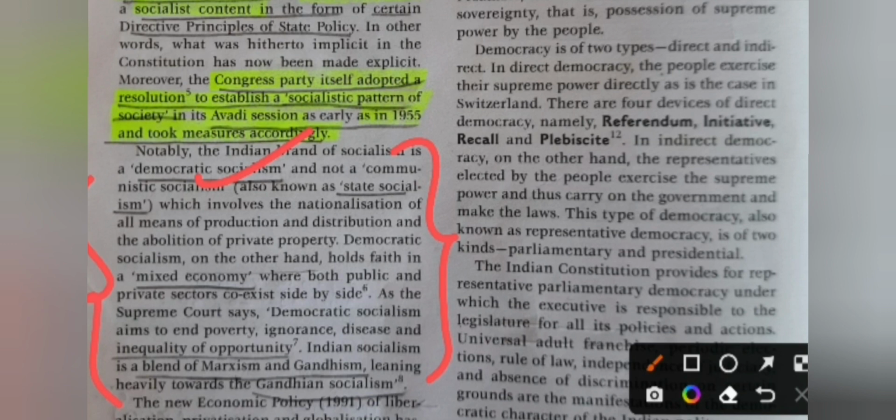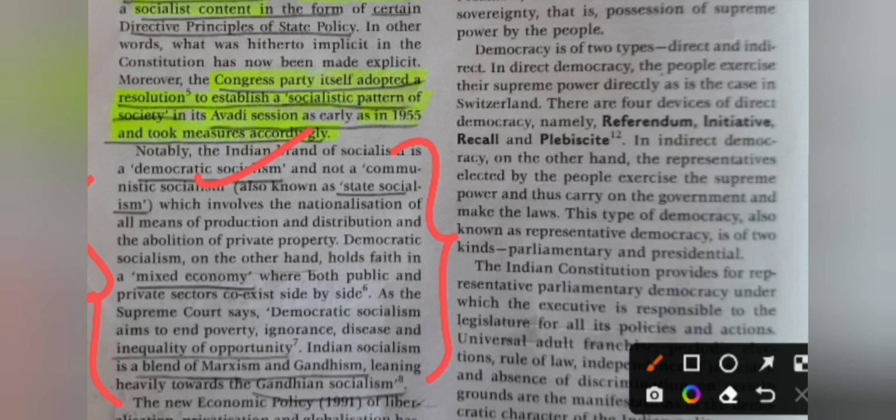Democratic socialism, on the other hand, holds faith in a mixed economy, because India has both public and private sectors coexisting side by side. The Supreme Court said that democratic socialism mainly aims to end poverty, ignorance, disease and inequality of opportunity.